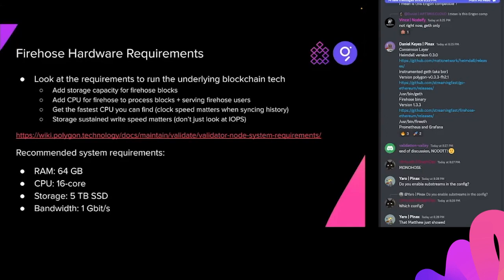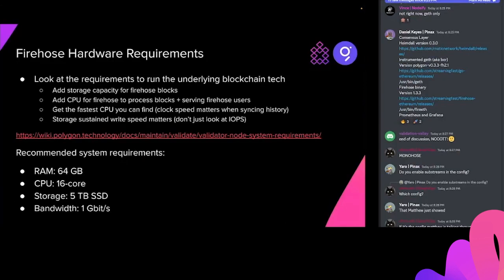All right, so hardware requirements. The best advice here is to look at the hardware requirements given by the blockchain in question that you want to run Firehose for. I just looked at the Polygon wiki page, and they recommend 64 gigabytes of RAM, 16 CPU cores, 5 terabytes SSD, and a gigabit per second network bandwidth. So that's your base requirements.